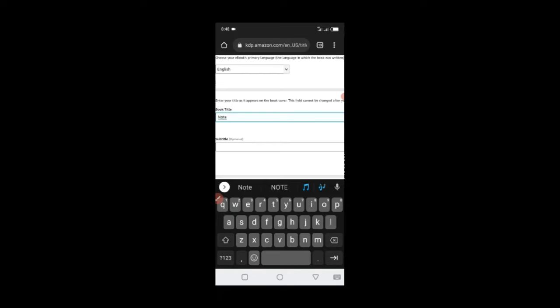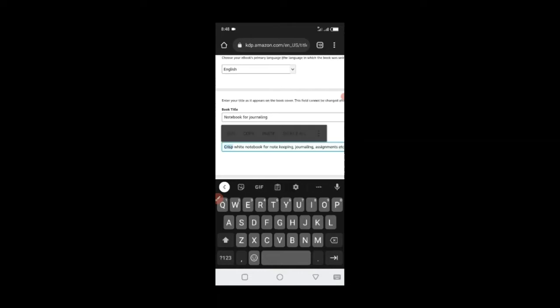Notes book for journaling, if I remember correctly. Okay, let's write something different. Crisp white notebook for notes keeping, journaling, assignments, etc. So I'm just going to copy this in case it decides to wipe itself again.